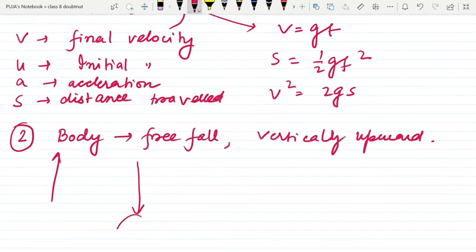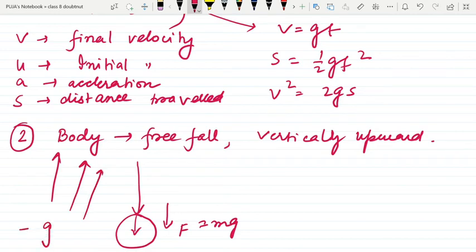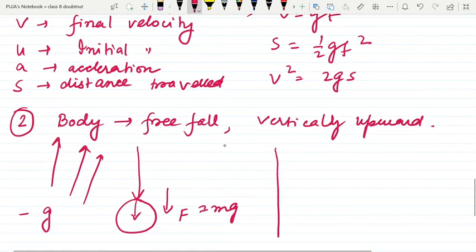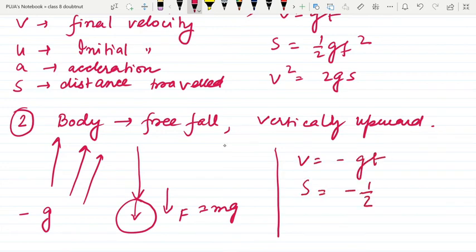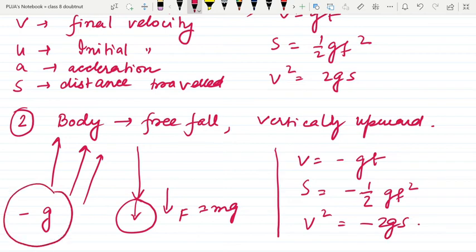Basically the direction of force is always towards the center of the earth. This side is my force, which is equal to mg. Now if I am throwing a ball in the upward direction, then g will be replaced with minus g. Then my equations of motion will be: v is equal to minus gt, s is equal to minus half gt square, and v square is equal to minus 2gs. But if the body is initially not at rest but with a velocity u, then v is equal to u minus gt, s is equal to ut minus half gt square, and v square is equal to u square minus 2gs. Okay.